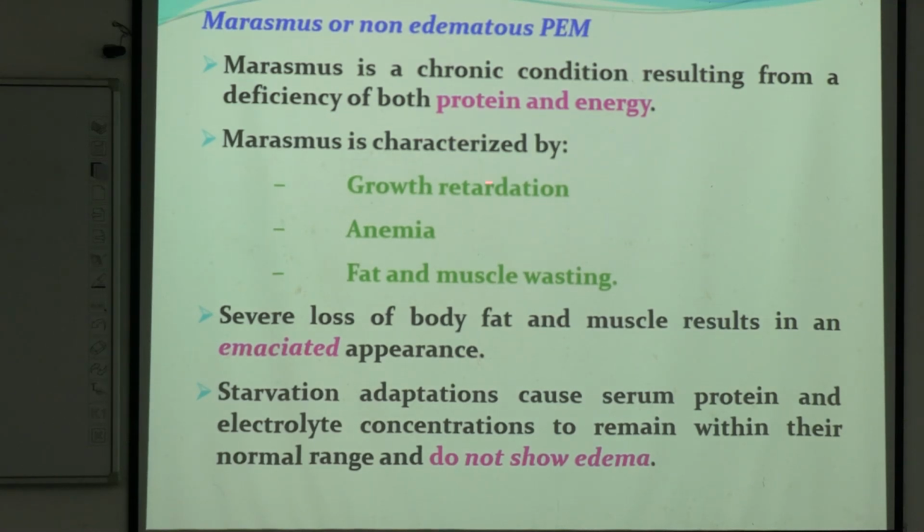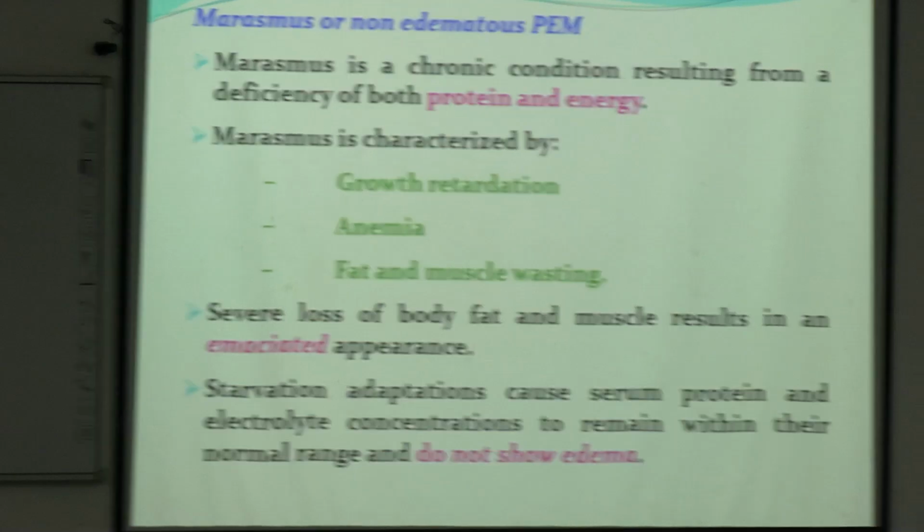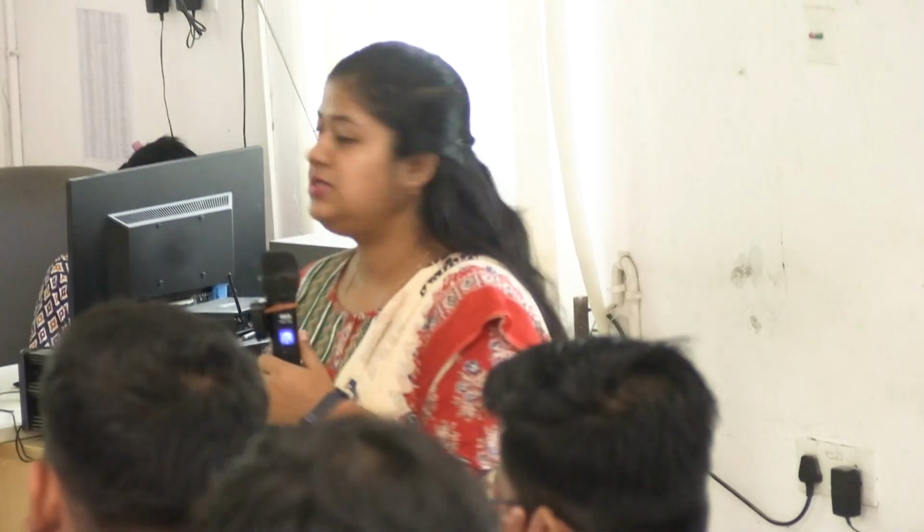It is characterized by growth retardation, anemia, and fat and muscle wasting. In case of marasmus, there is adaptation to starvation, and that leads to protein and electrolyte concentration remaining within normal range. So how does this adaptation take place? By normal protein breakdown. For that, severe loss of body fat and muscle is seen.